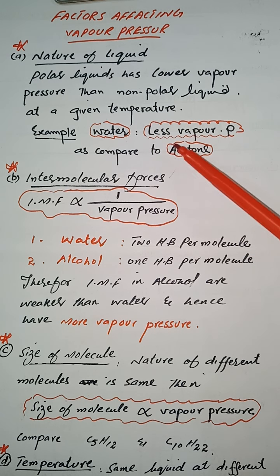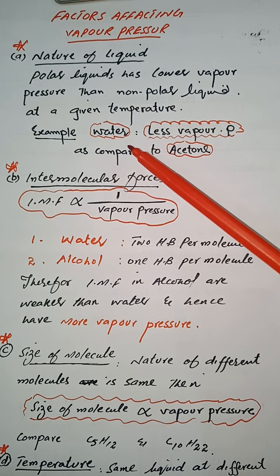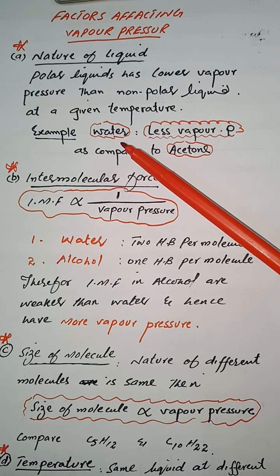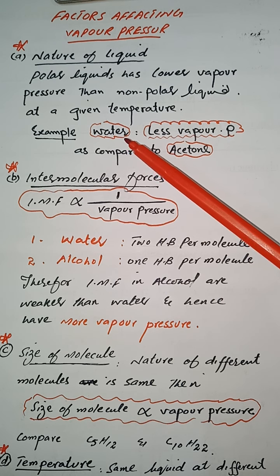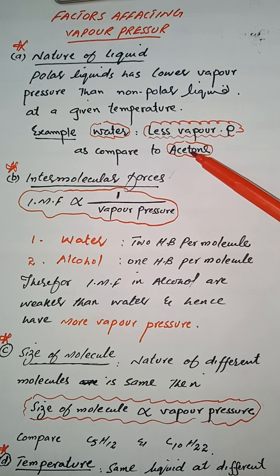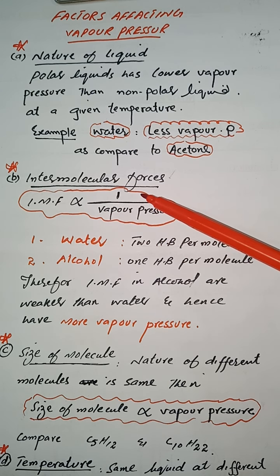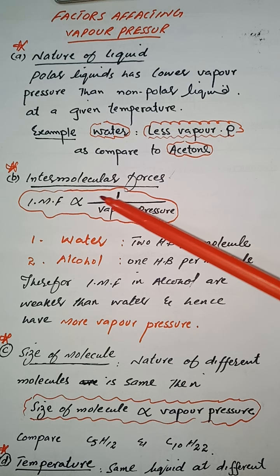So if we keep both acetone and water at the same temperature, the number of water vapors will be less than the number of vapors of acetone. That is why water vapors will exert less pressure as compared to acetone. So intermolecular forces are responsible for the vapor pressure.